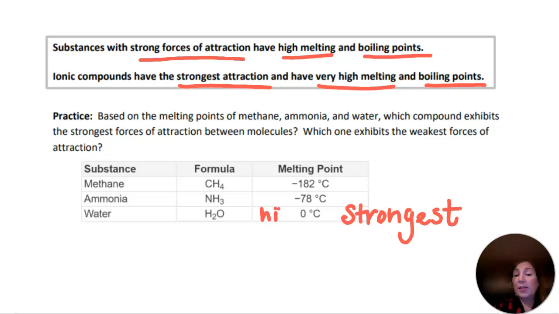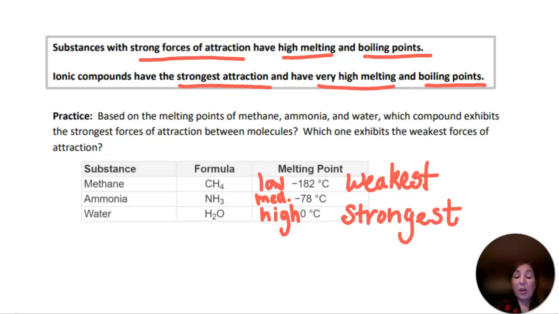It might be helpful to label these high, and then this is your medium, and then this is your lowest melting, your negative 182 degrees Celsius. So that's going to be your weakest force between the molecules, your very lowest melting point.